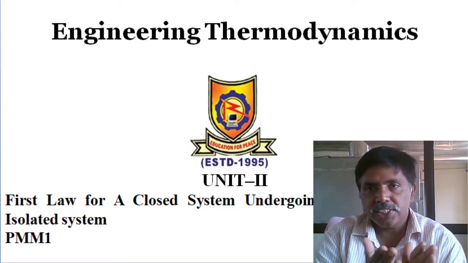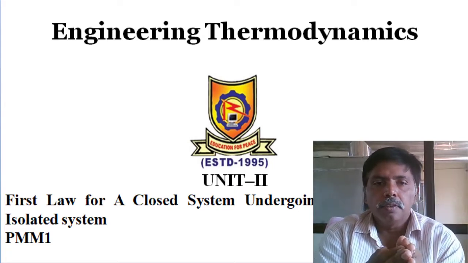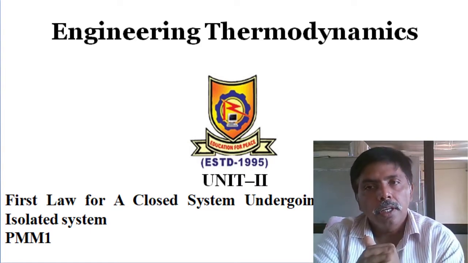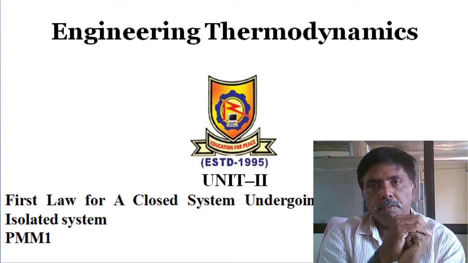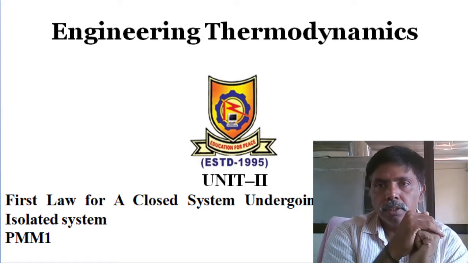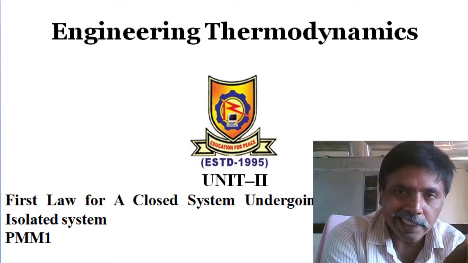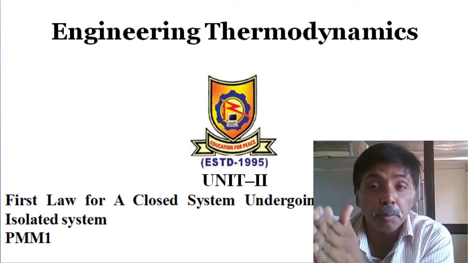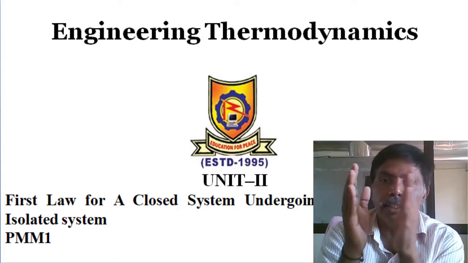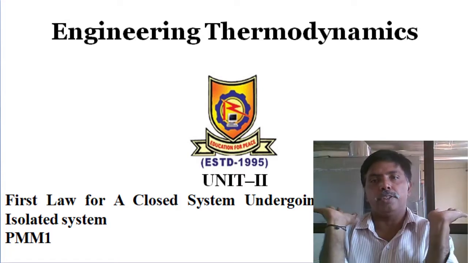Last class we discussed the first law of thermodynamics for a closed system undergoing a cyclic operation. With the experimental evidence, we also discussed Joule's experiment. In a cyclic operation, the summation of all heat interactions is directly proportional to the summation of all work interactions. There is no accumulation of energy inside the system.